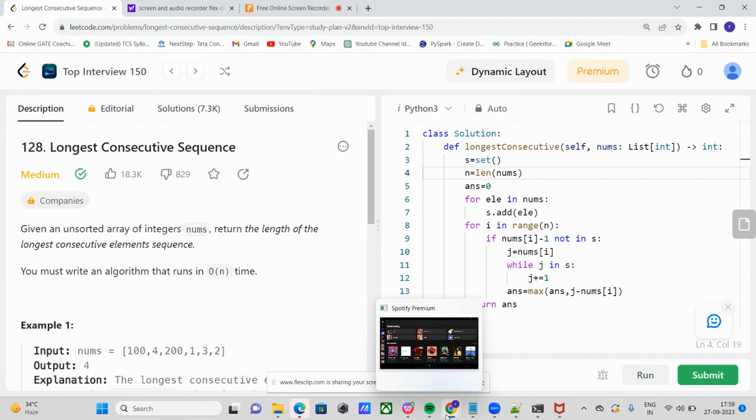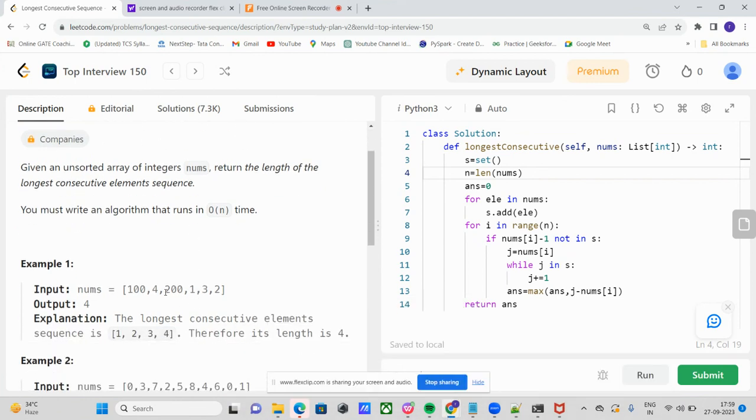Longest consecutive sequence. Our question gives nums equal to 100, 4, 200, 1, 3, and 2. In order to determine the longest consecutive elements in the array, we have 1, 2, 3, and 4. These are the consecutive elements, so we just need to return the length of this array of consecutive elements.